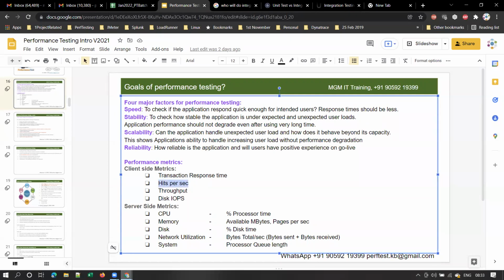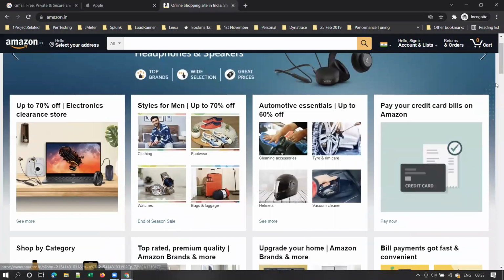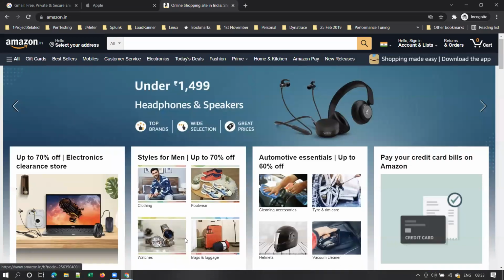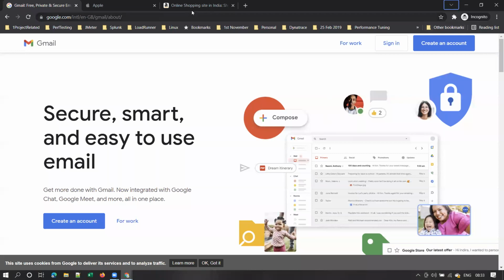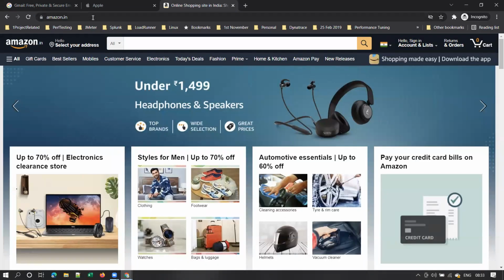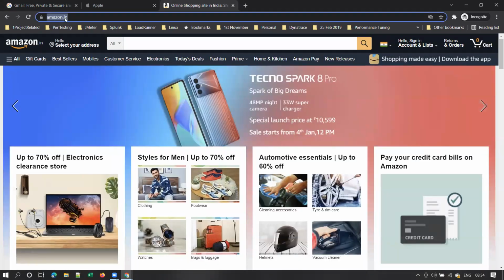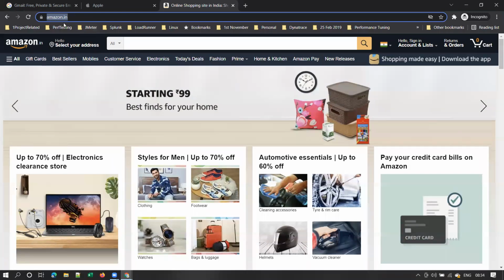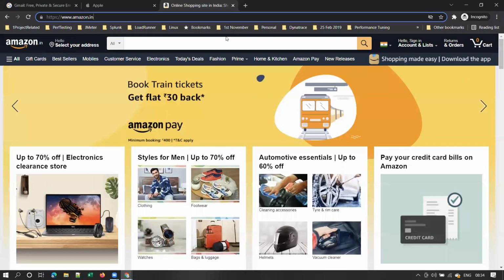And hits per second. Let me explain this also. First, let's understand what is meant by a hit. Just now I have shown you in the developer tools, right? When I type amazon.in, this is an HTTP request sent from the browser to the server. When I type amazon.in and hit enter, I am sending an HTTP request to the server.